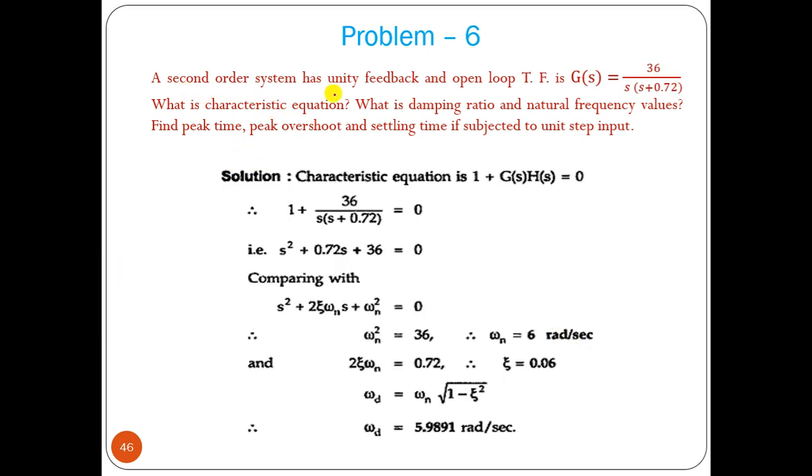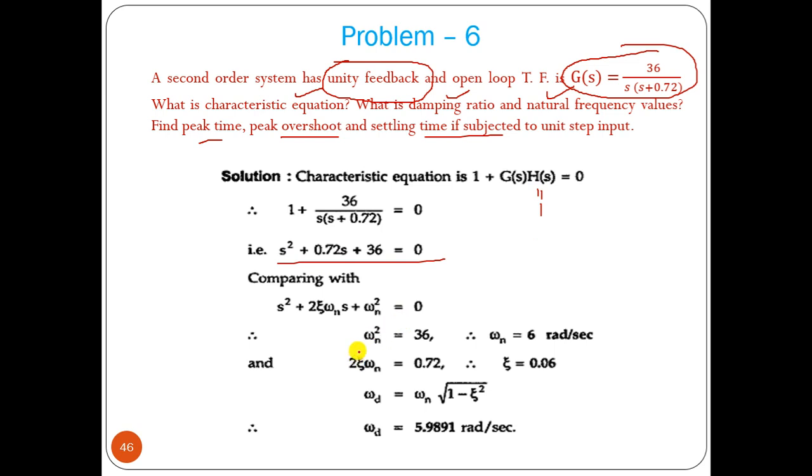Now say another problem. A second order system has unity feedback and the open loop transfer function is given. Find the characteristic equation, damping ratio, natural frequency, peak time, peak overshoot, settling time. Same question, but G(s) is different. So we can find 1 plus GH, unity feedback, that is the main point. So H equals 1. So we got this value.